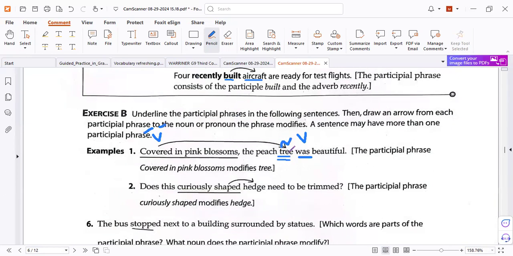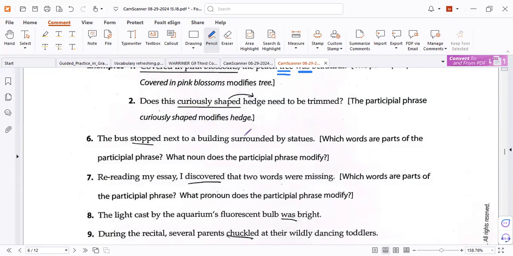That's why, the tree, not the peach, but the peach tree. It describes the tree, not the peach. We must study like that because later it changes the order of words, and then we will check the meaning. Catch it? Yes.